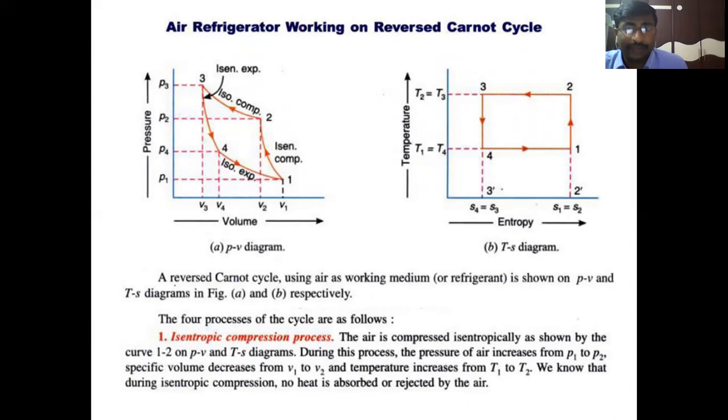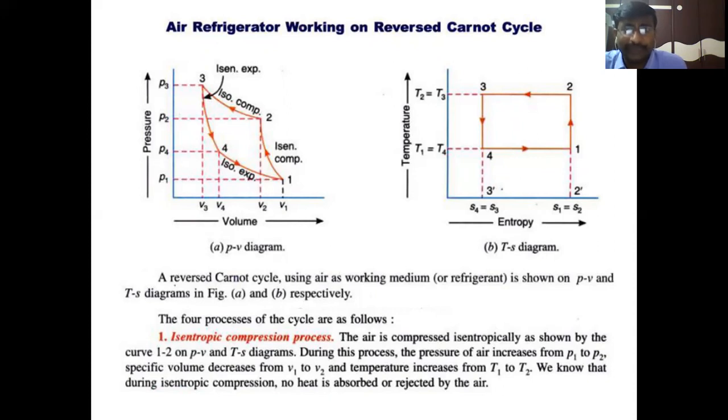Coming to the reversed Carnot cycle. If a refrigerator works on a reversed Carnot cycle, we have two cycles in air refrigeration systems. One is the reversed Carnot cycle, and another one is the Bell-Coleman cycle, which is also called the reversed Brayton or Joule cycle.